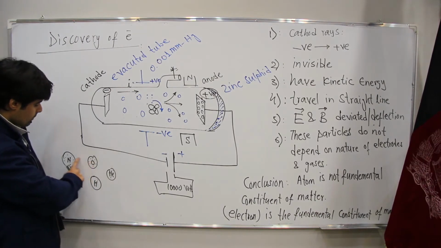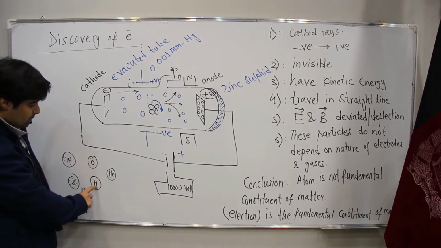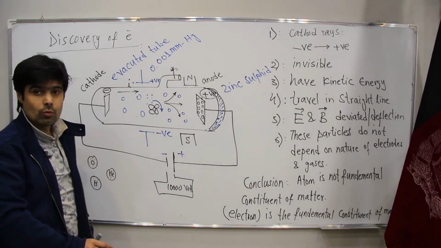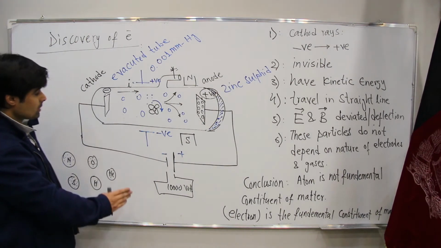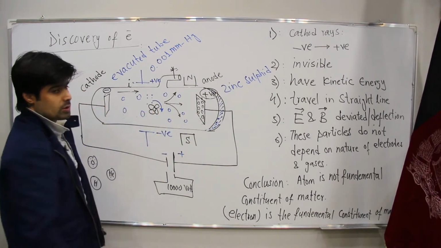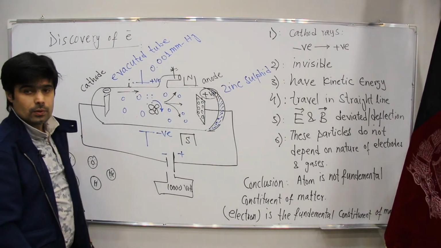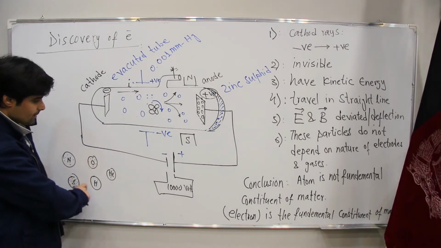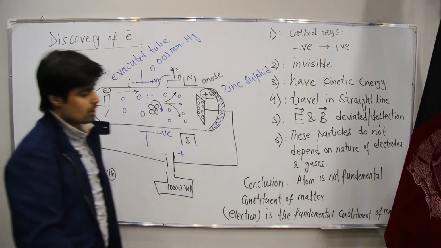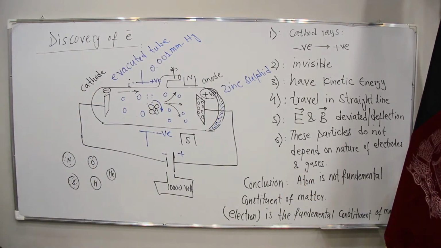These things, this one, has negative charge. Why negative charge? Because it's moving from the negative plate to the positive plate. So this one is called electron, and electron is the fundamental constituent of the matter. I think you have got it.